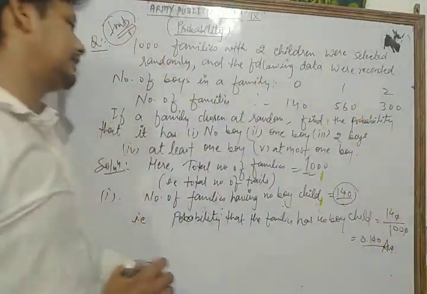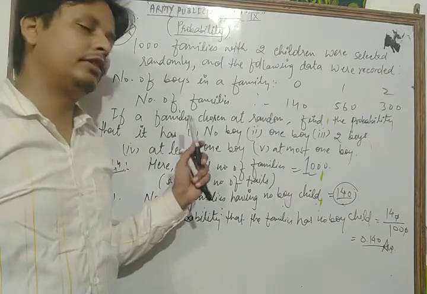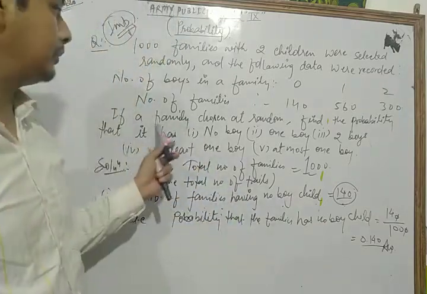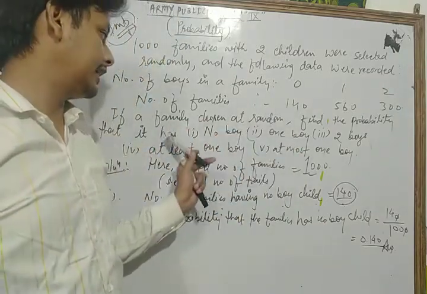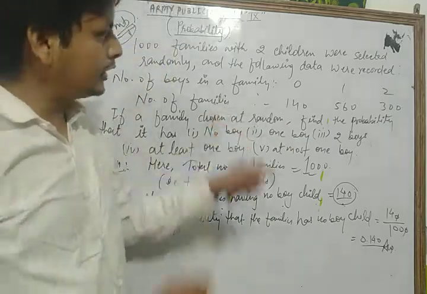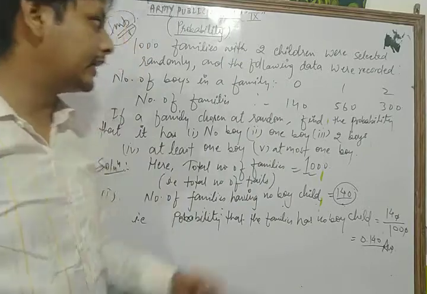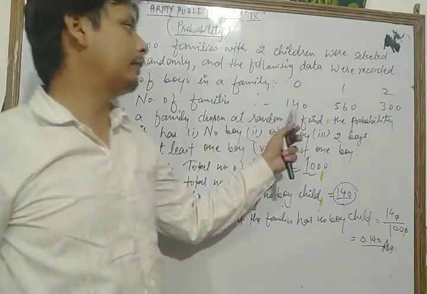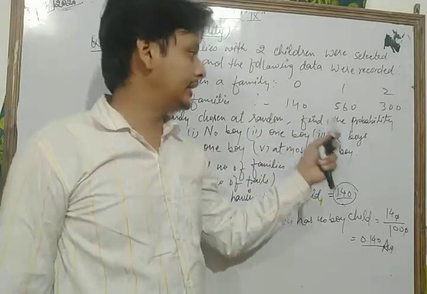So the first condition is that if a family is chosen at random, we find the probability that the family has no boy child. According to the data, the number of families having no boy child is 140.